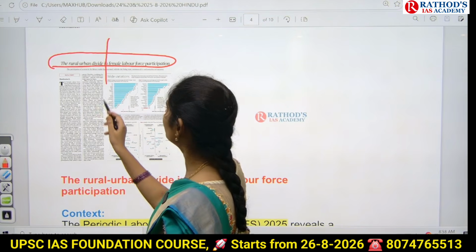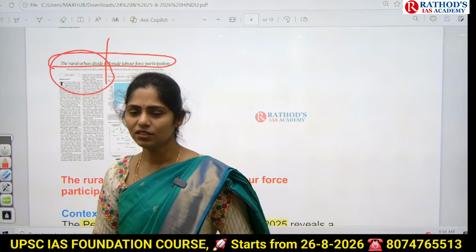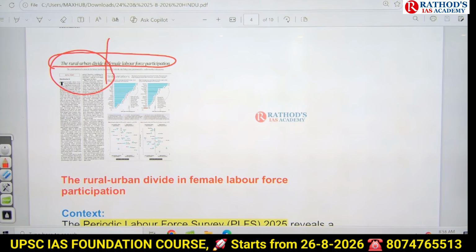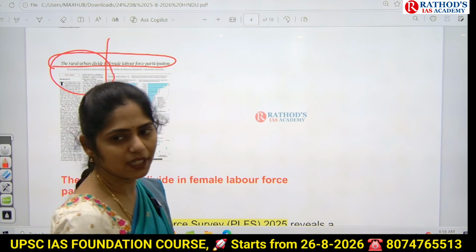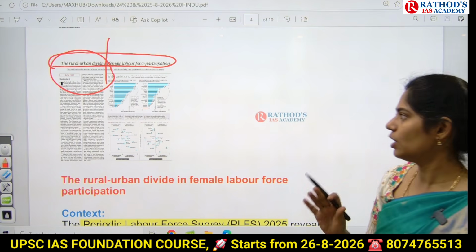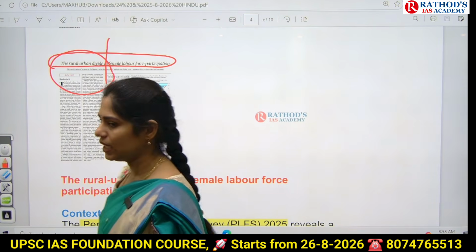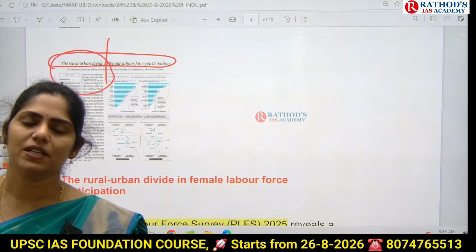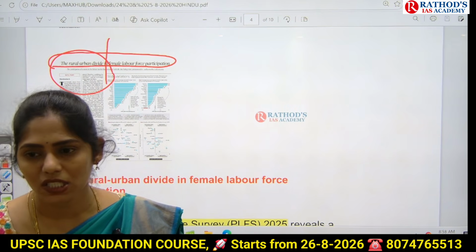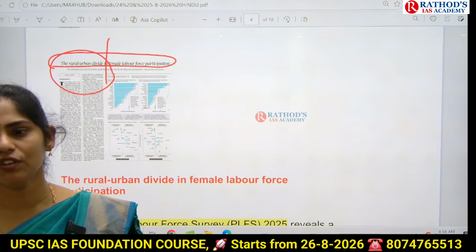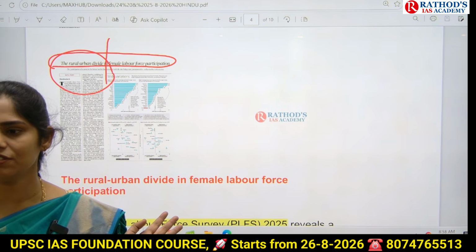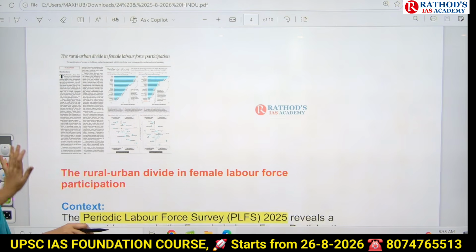Now, what is the meaning of rural urban divide? Whenever we compare rural areas and urban areas, there is a difference, a gap between these two. That concept is called the rural urban divide. Okay, so now let us see in detail: what percentage of women are working, what are the reasons, what can be done, what is the way forward, what are the schemes, everything. On this UPSC can give you a question next year for sure. Okay, now let us see the context.